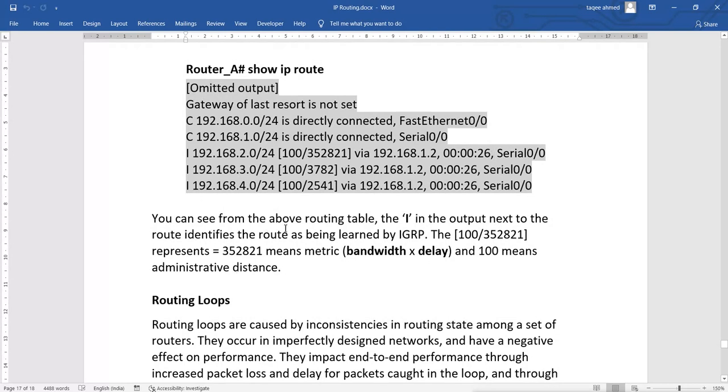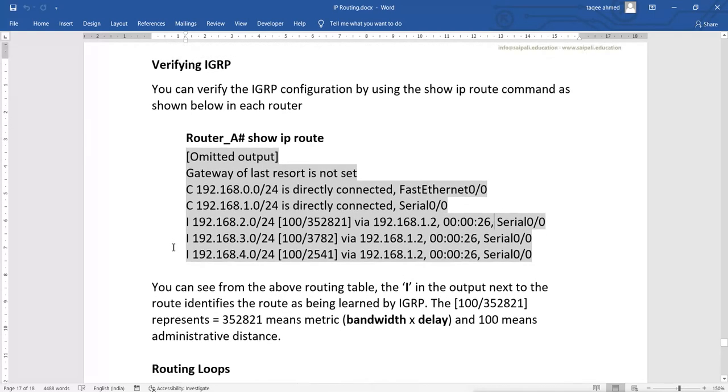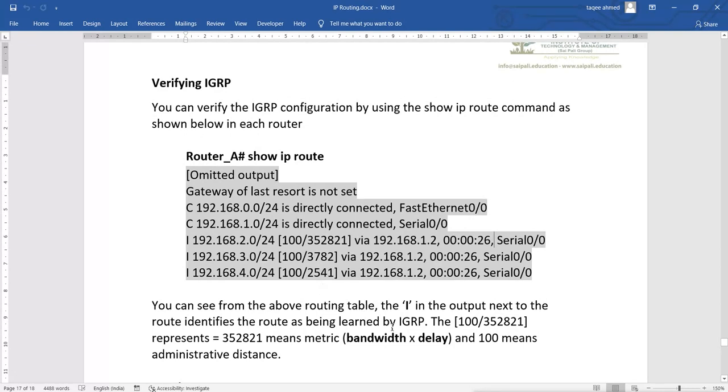So you can see from the routing table above, the I in the output next to the route identifies the route as being learned by IGRP, and the 100 represents what? Metric, which is bandwidth and delay, and 100 means the administrative distance value. So very simple.